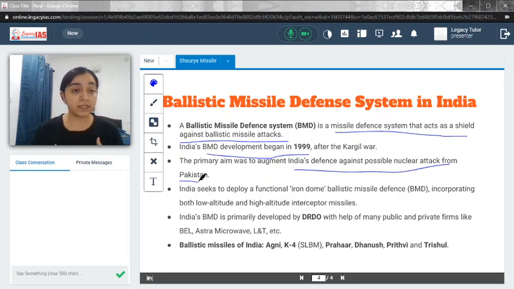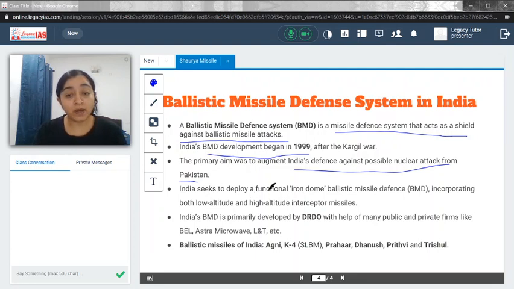So just remember that Pakistan has also become a nuclear state. So we did go ahead and do the Pokhran test, and after that the Kargil war also broke out and Pakistan also declared itself as a nuclear state. So there was a lot of tension on the border, and the major aim because of which the ballistic missile defense system was launched is to provide the shield from nuclear attacks on India.